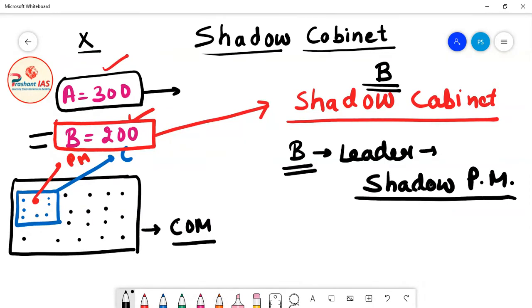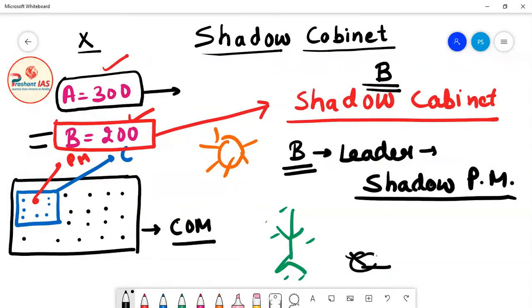For example, let's suppose that this is a person, and let me draw it more clearly. Here you can see on the diagram that this person has two hands, two legs, one neck. You know what a shadow is. For example, if this is the position of the sun, then definitely on this side his shadow will be formed. Let me draw his shadow first. His shadow will be a Xerox copy of him, a black and white Xerox copy of him.